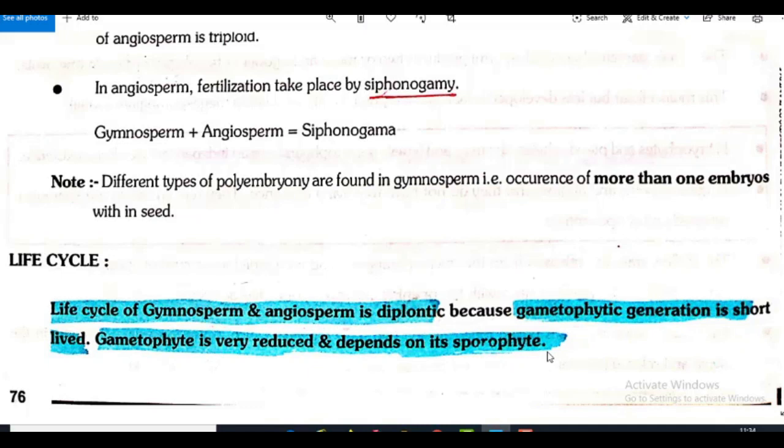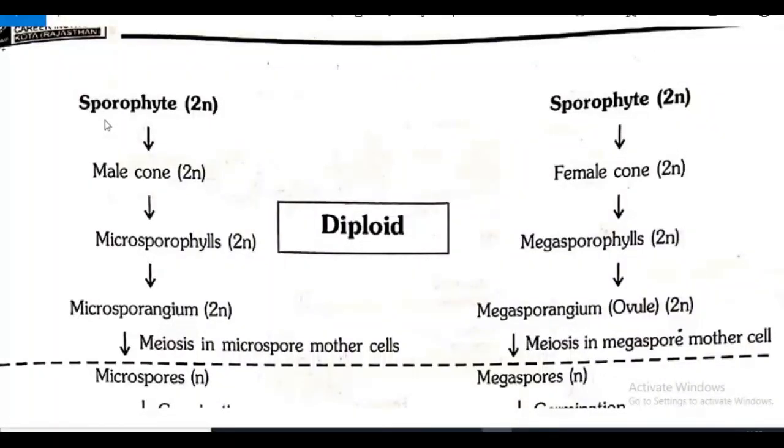Now you can see here diploid and haploid phase is given. In diploid you can see sporophyte, that is male cone, and sporophyte female cone. Means male cone producing and female cone producing sporophytes. Both are diploid. And the male cone produces microsporophylls with microsporangium, which undergoes meiotic division. From that, microspore mother cells result in the formation of microspores. They are haploid because it is undergoing meiotic division, so it produces haploid spores.